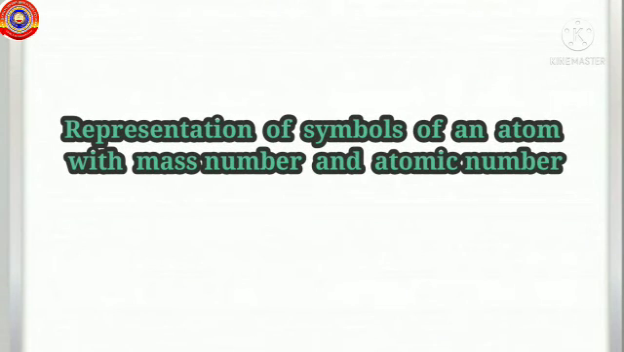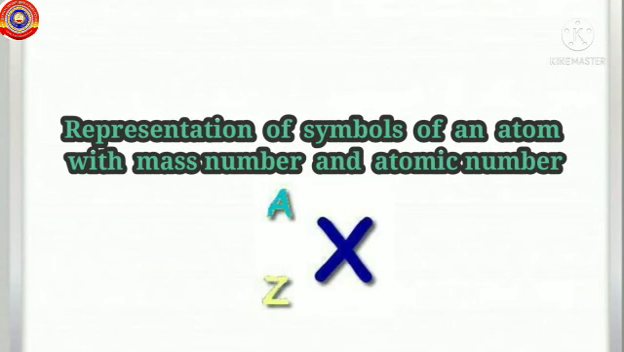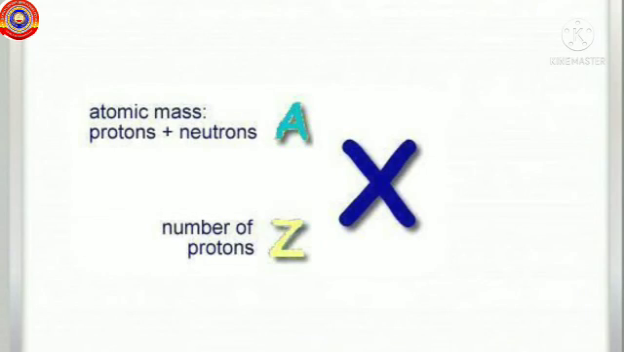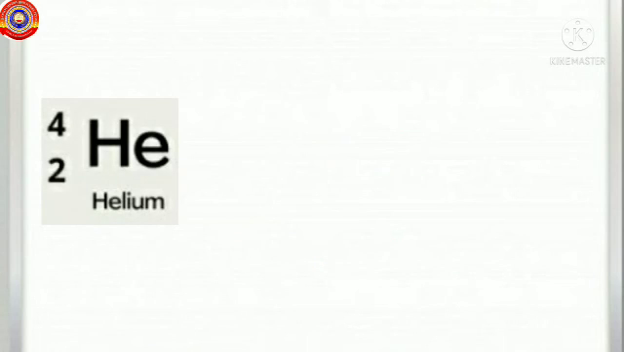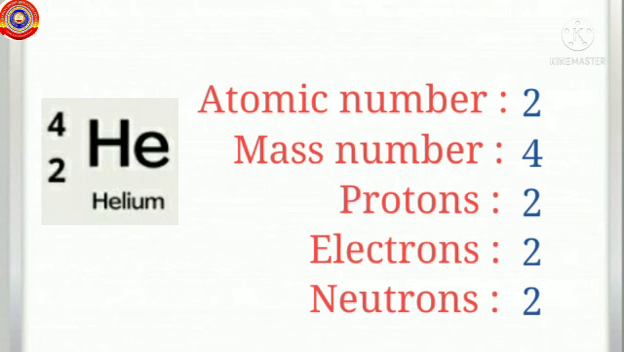Okay children, don't you remember the symbols that you have learned in the 8th standard? Now let's learn how we can include the mass number and atomic number in the symbol of an atom. Well, we write the mass number on the top left side of the symbol and the atomic number on the bottom left side of the symbol. See how a carbon atom is represented in this manner? From the symbol, we can infer more details about the atom, like the atomic number, mass number, number of protons, number of electrons and number of neutrons.